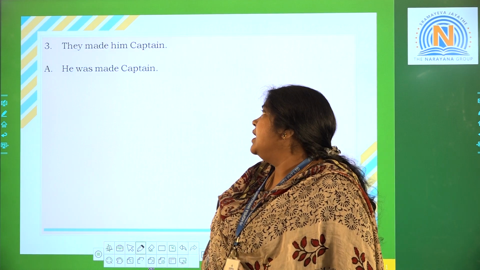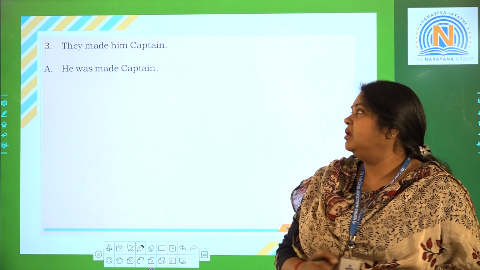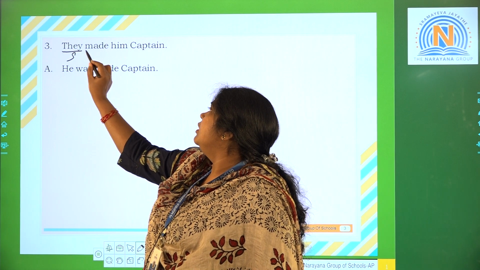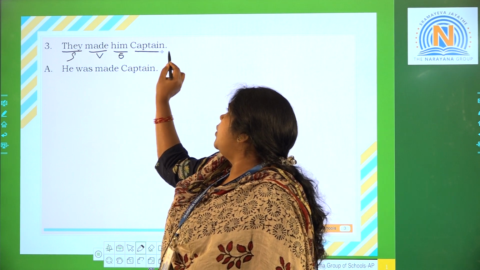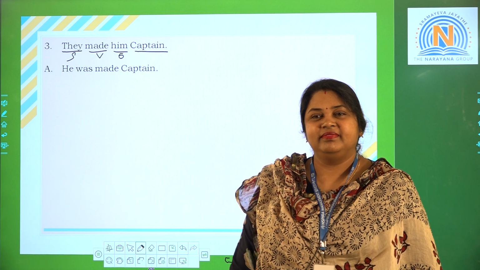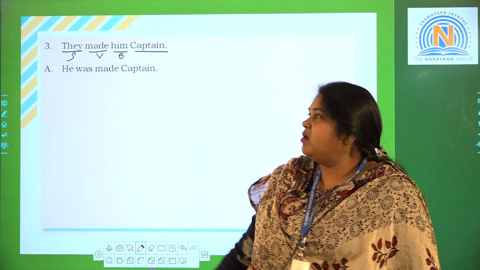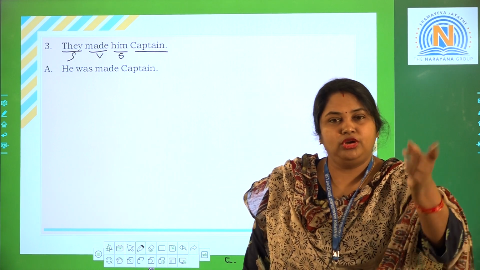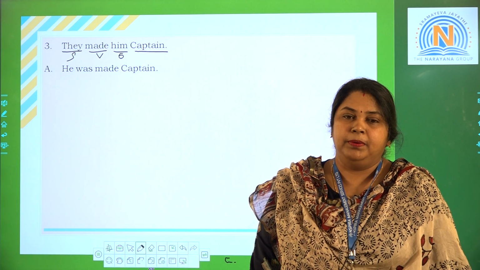Next, they made him captain. Now, they is the subject. Made is the verb. Him is the object. Now, what is captain then? Captain is a complement. Please note down, students: made is a monotransitive verb.